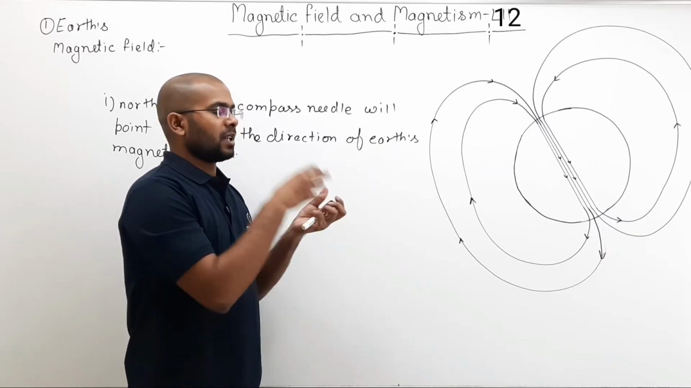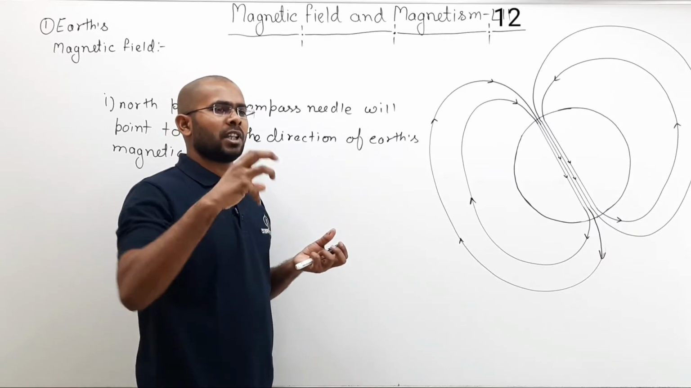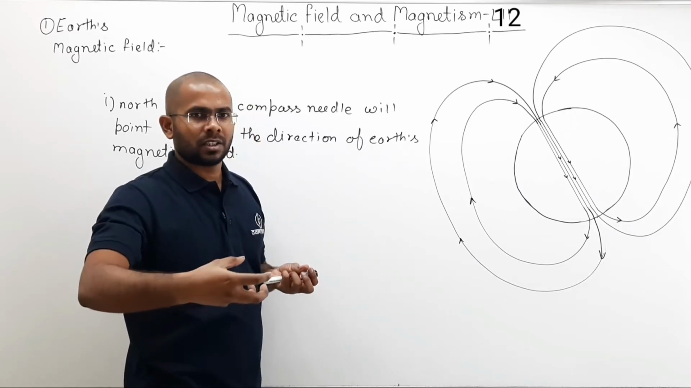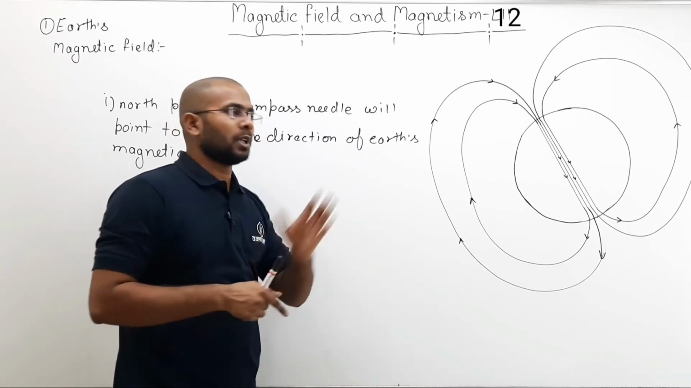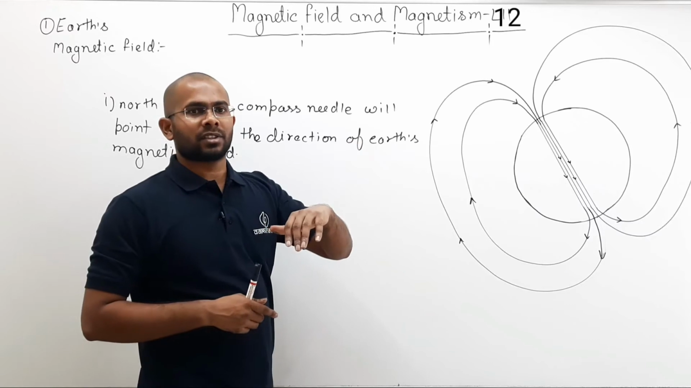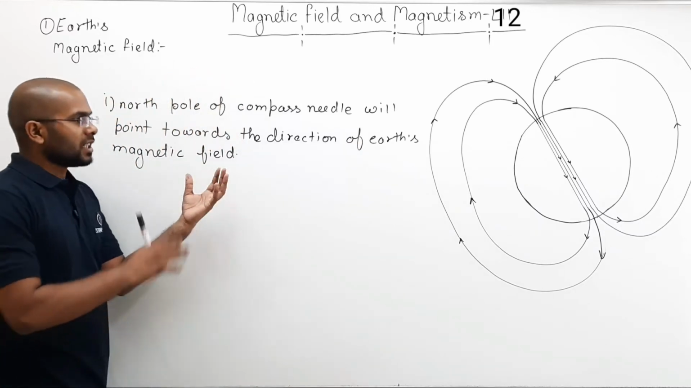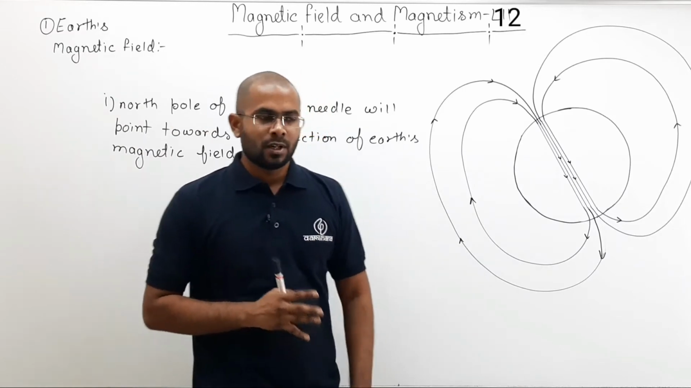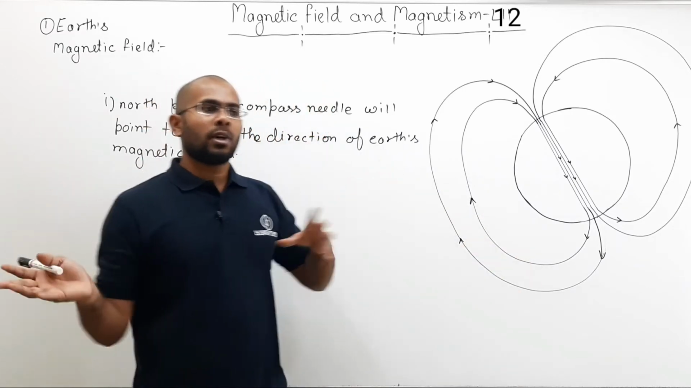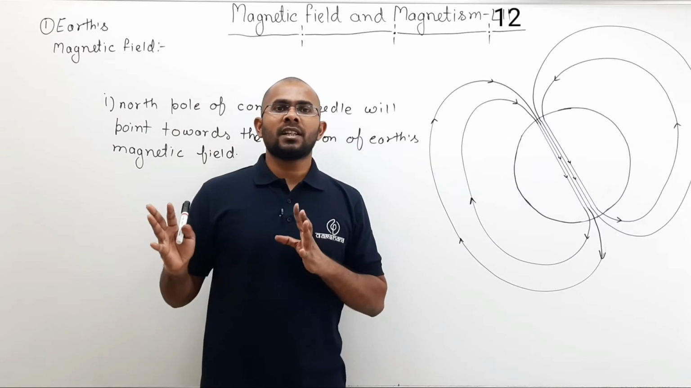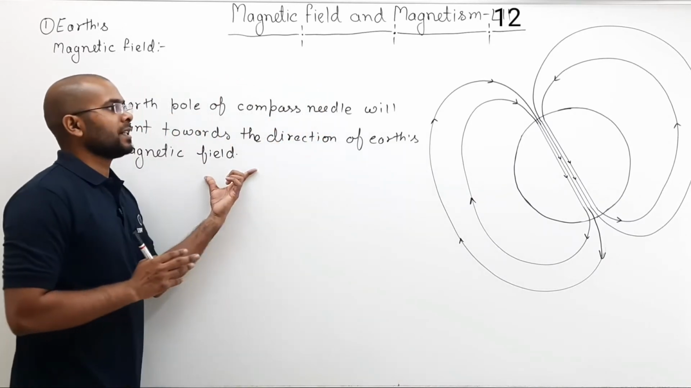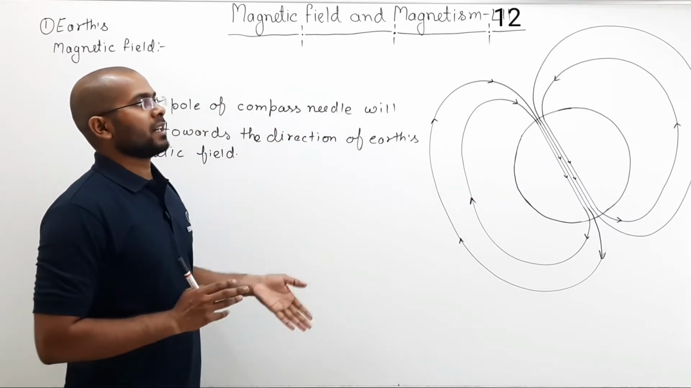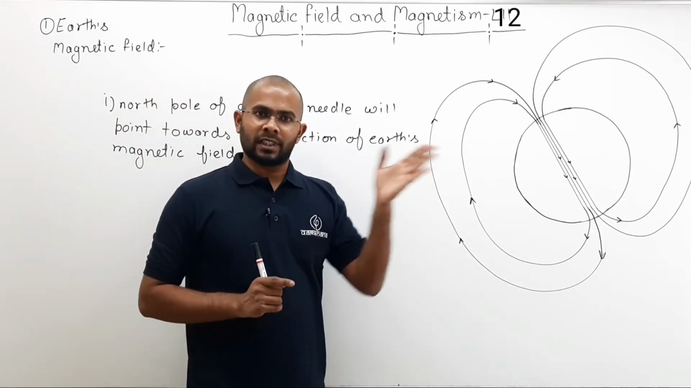But if nearby that needle I place a very strong bar magnet, then that bar magnet will deflect the needle in the other direction. So this will only work if nearby there is no other source of magnetic field. So if there is no other source, only Earth's magnetic field is present, then that needle will point towards the direction of Earth's magnetic field.